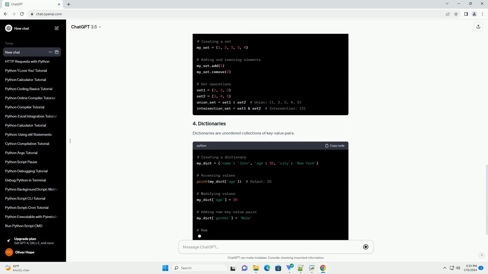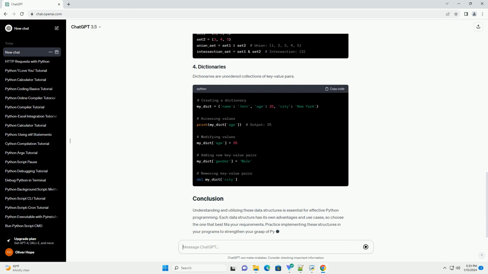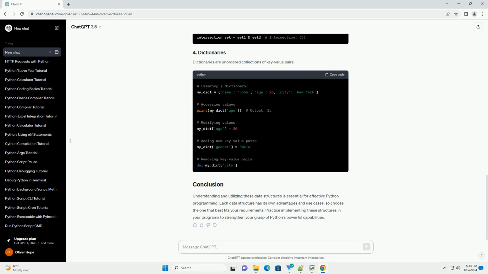Understanding and utilizing these data structures is essential for effective Python programming. Each data structure has its own advantages and use cases, so choose the one that best fits your requirements. Practice implementing these structures in your programs to strengthen your grasp of Python's powerful capabilities.